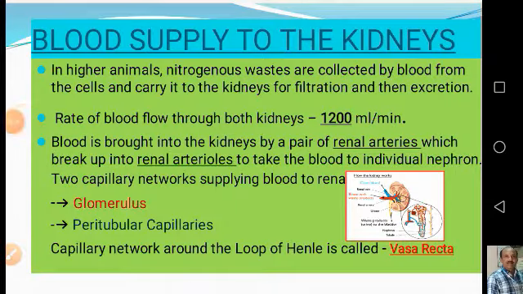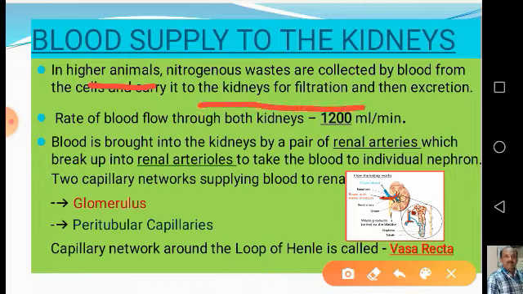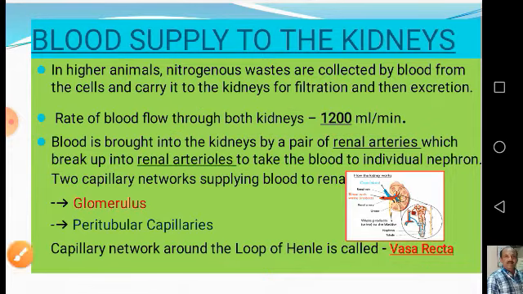Before getting into the mechanism of urine formation, let us have a look into the blood supply to the kidneys. In higher animals, that is in vertebrates, the nitrogenous wastes are collected by blood from the cells and carried to the kidneys for filtration and then excretion later on. The rate of blood flow through both the kidneys is 1200 ml per minute, and this blood is brought into the kidneys by a pair of renal arteries.